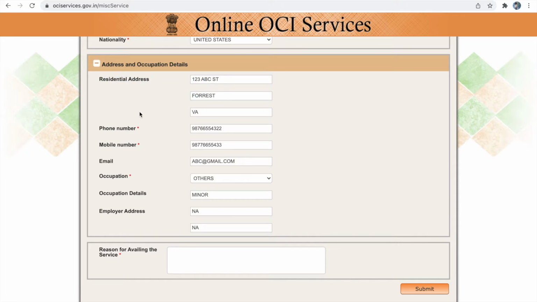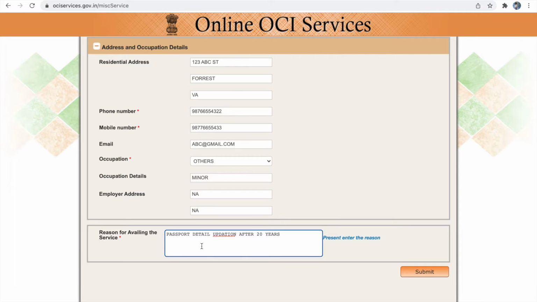Next is address and occupation details. You have to provide your current address, and also you have to provide address proof for the address which you have mentioned here, and your OCA will be dispatched to the address you have mentioned here, plus the email ID, occupation and employer detail. If you are filling this application for a minor, then you can choose others in occupation and provide the occupation detail as minor, and in employer detail you can provide not applicable. In the reason for availing the service, you can provide passport detail updation after 20 years, or you can provide personal particular change if you have any, and then you can submit the application.